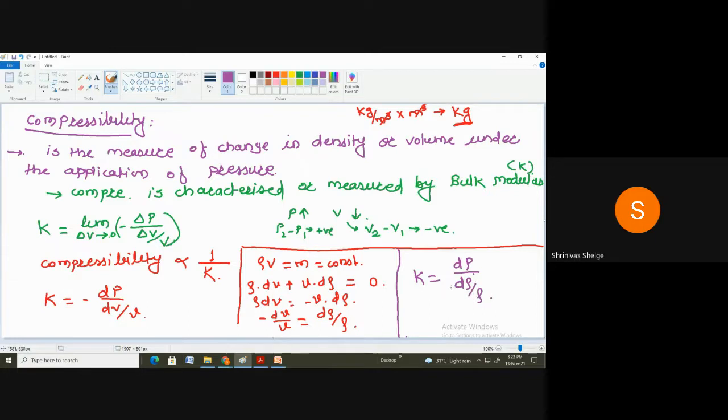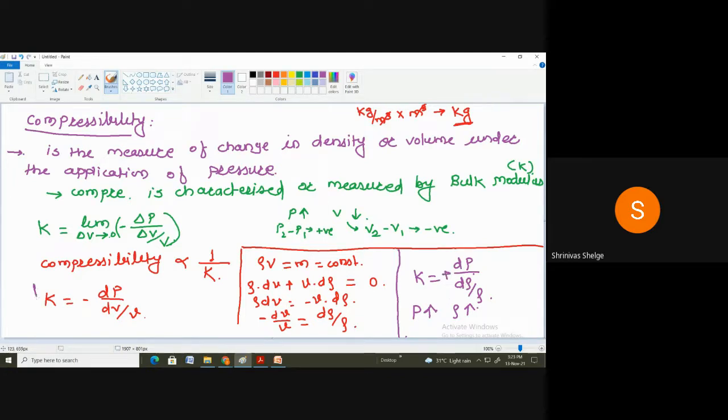So why is there a positive sign here? Because whenever we increase the pressure, density also increases. The molecules come closer and closer under the application of pressure, so density also increases. Both in the case of dP, the final pressure minus initial pressure is positive, and here density also increases, so final density minus initial density is positive. Therefore you will find the positive sign.